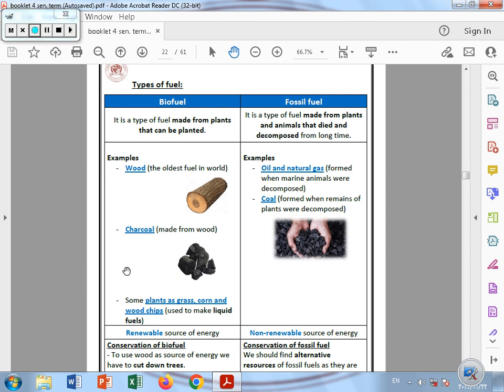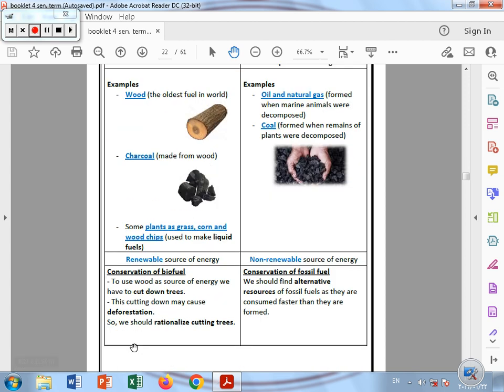And now let's talk about conservation, or how we can save fuel, any type of fuel on the earth. Firstly, the conservation of biofuel. To use wood as a source of energy, we have to cut down the trees, right? But if we cut down a large number of trees at the same time, the trees will be very few in number. This causes something called deforestation, when the number of trees decreases.